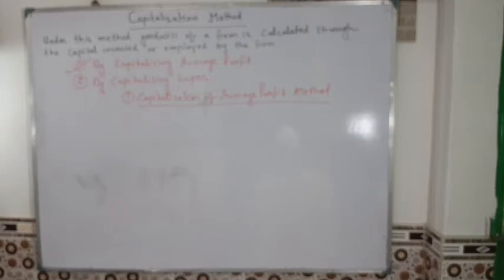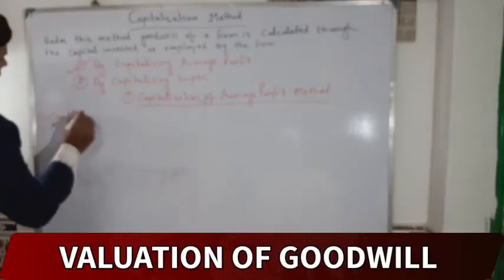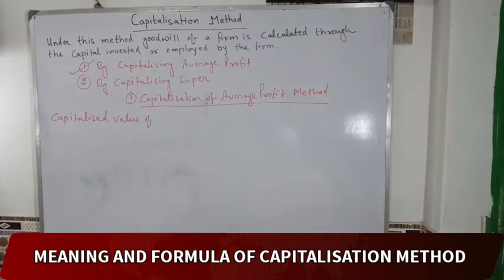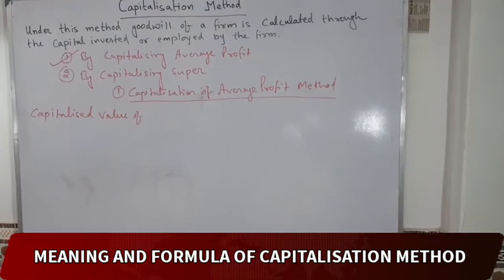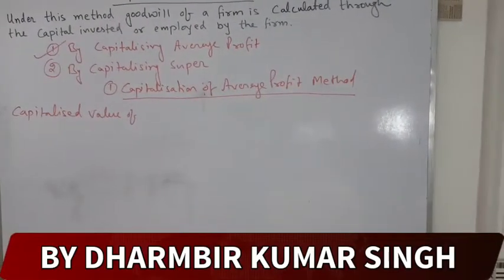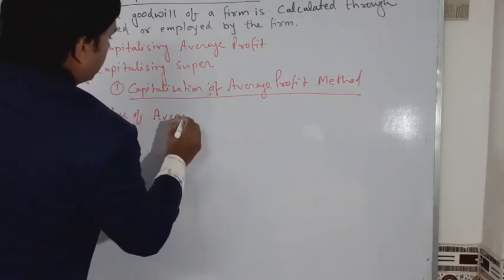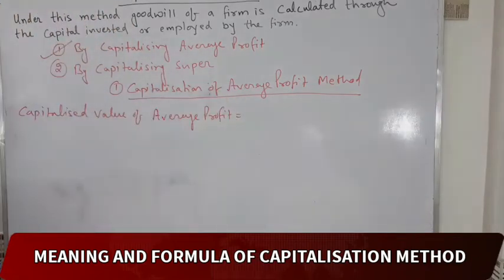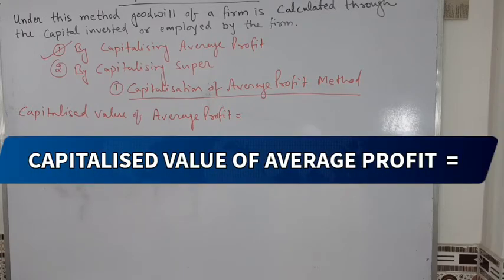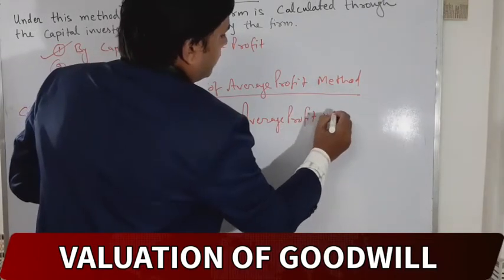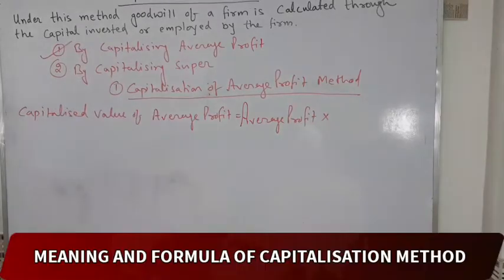The formula is: capitalized value of average profit is equal to average profit into 100 divided by normal rate of return.